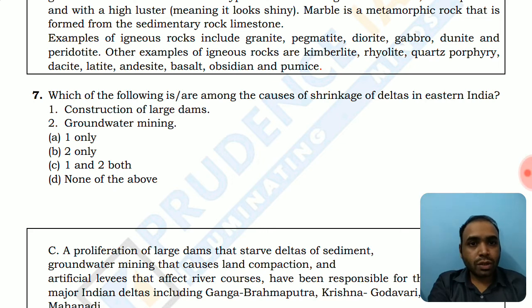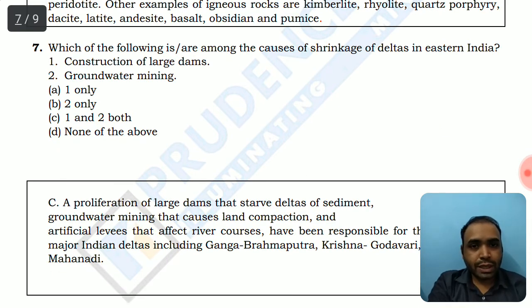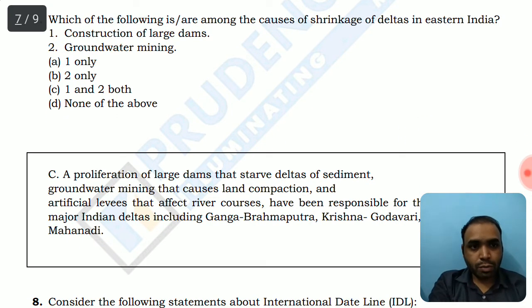So the construction of large dams, obviously this is induced by humans. Groundwater mining also leads to the reduction in the delta area. So the option would be C, 1 and 2 only, both 1 and 2. The proliferation of large dams that starve the deltas of sediment. If humans are building large dams, they are depriving the deltas of the sediment flow of the rivers, and that results in the shrinkage of the delta.